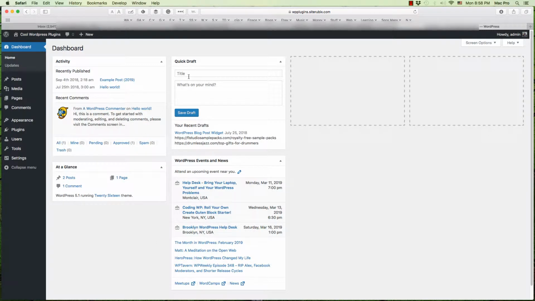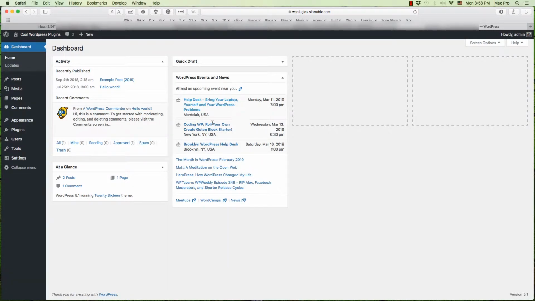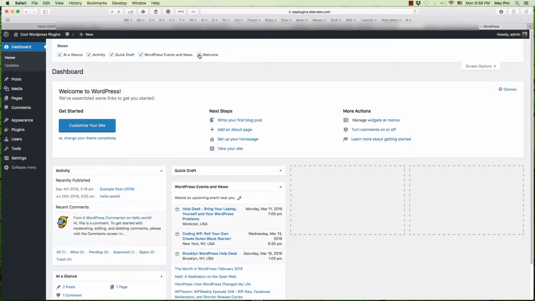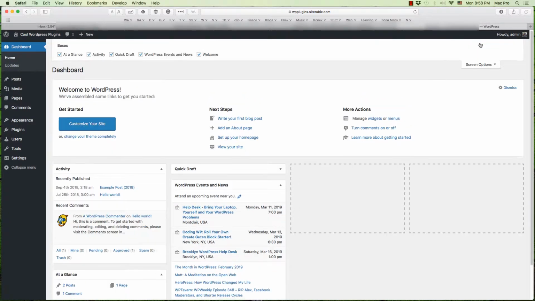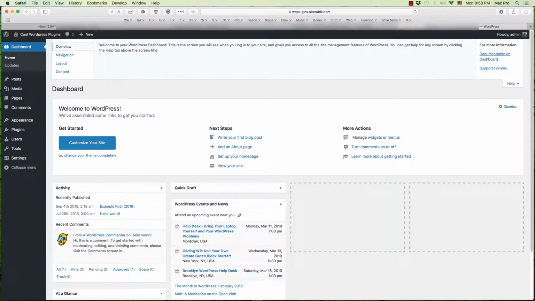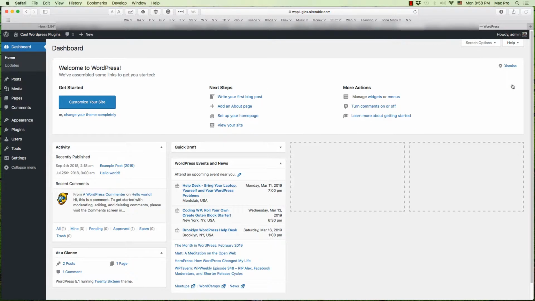You have activity up here. You can make a quick draft if you want, and there's some WordPress news and such like that. And then there's screen options up here. If you don't want to see that stuff, you could just click it on or off. There's a welcome thing as well. You can turn off or on, and that's just screen options right over there on the right. There's a help button here on the right as well. You can check out all kinds of different help for WordPress and such like that.